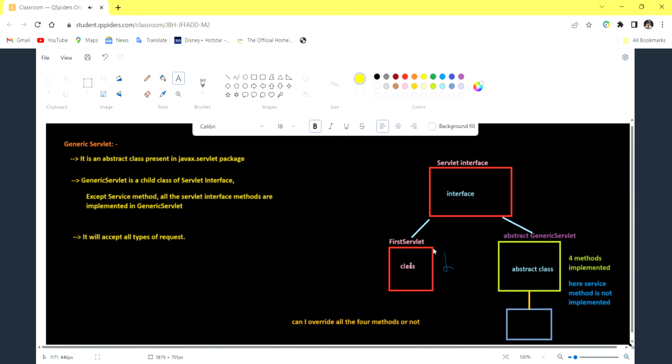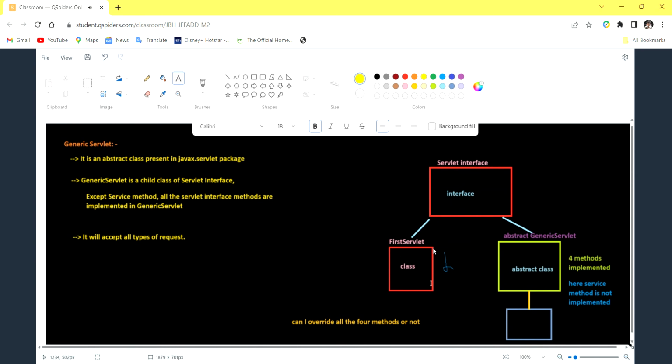For processing a request and sending a response, I need only the service method, and I'm not going to use the remaining four. Implementing them is a waste of time, though in some rare situations we need them, and then we can override and use them.